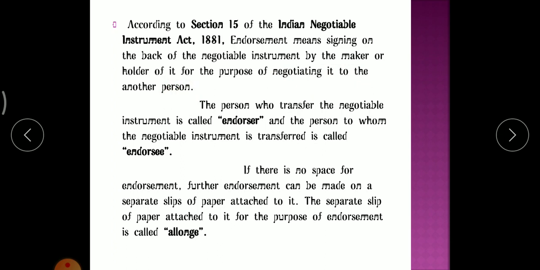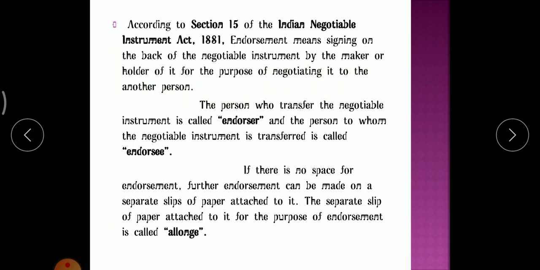The definition says the same thing: the maker, who is drawing the cheque, or the holder signs on the back of the negotiable instrument for the purpose of negotiating it to another person. Just for transferring the negotiable instrument, endorsement can be done by signing on the back.